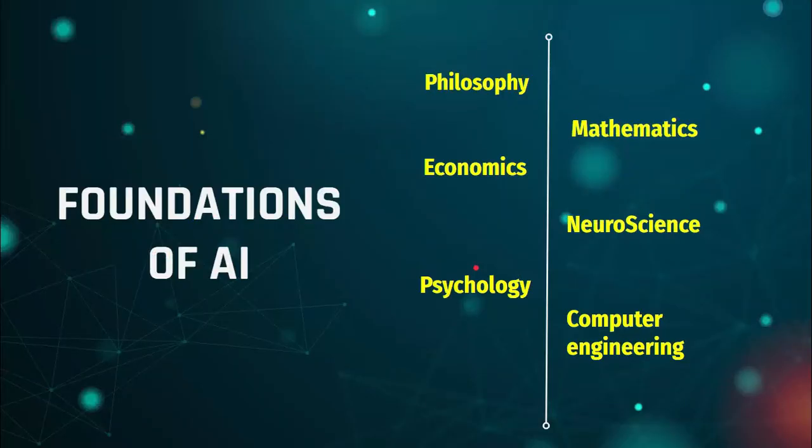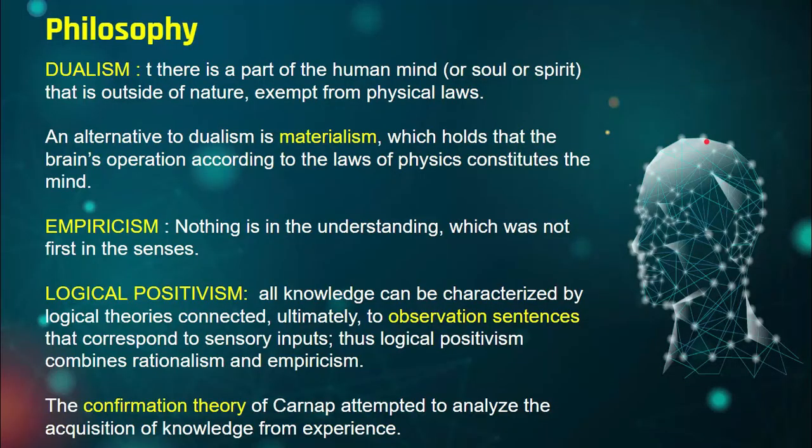Then we have the foundations. These are the 6 foundations that we have: philosophy, mathematics, economics, neuroscience, psychology, and computer engineering. In this video we are just focusing on philosophy, sorry, and mathematics. Okay, what is philosophy? There are concepts I have highlighted here.